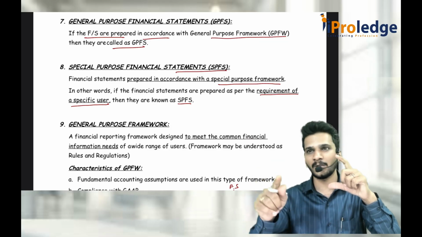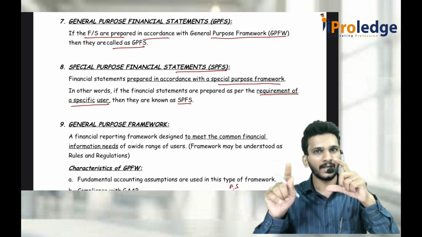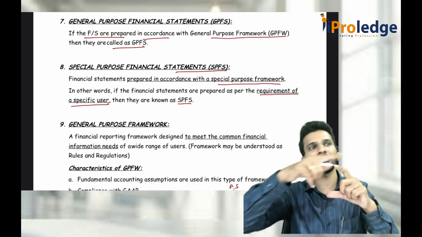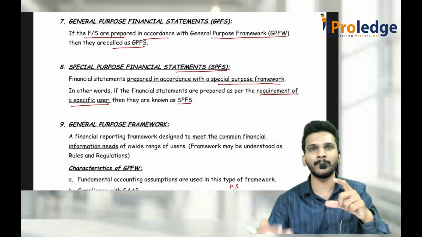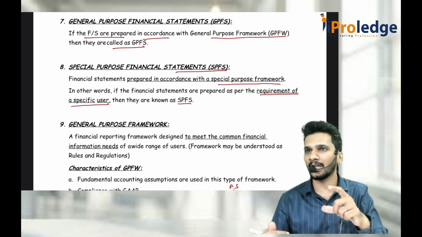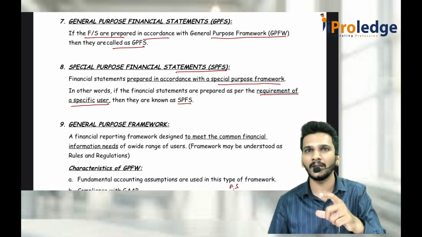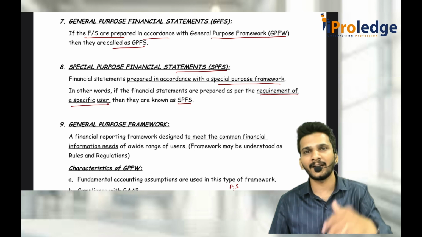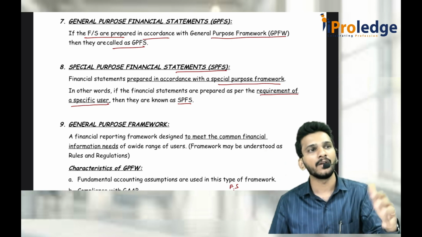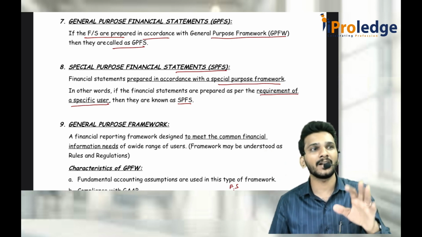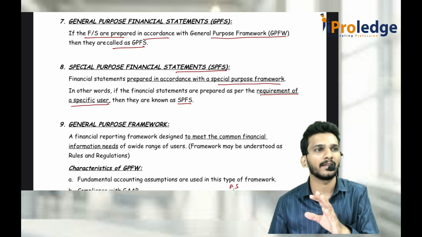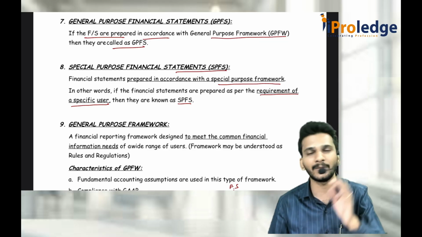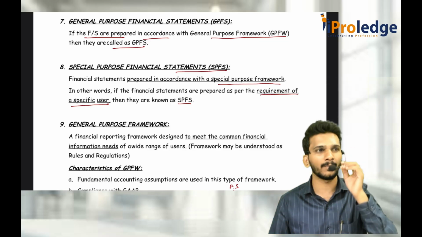Now the financial statements which are prepared as per income tax are only for the income tax department. You can't give them to the public. The public is always concerned about the Companies Act, where a company prepares as per Schedule 3. I don't care how much income tax you pay or don't pay. You go for some deferred tax, set off, MAT, minimum alternate tax or alternate minimum tax, you do all those things. I don't care. That is called a specific financial statement for special users, not for general public usage.